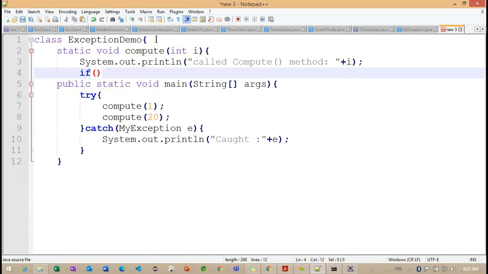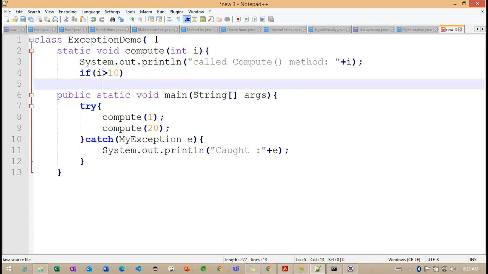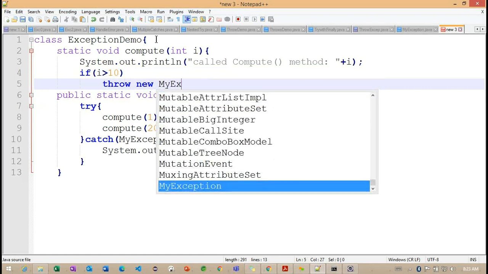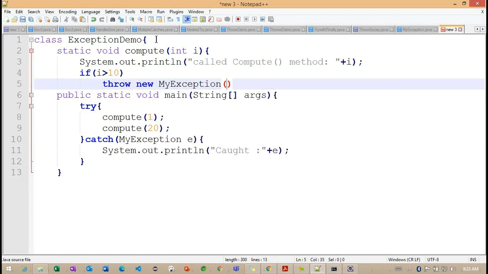And here now what I'm trying to do, if this particular i value is greater than 10, now what I want to do, throw new my exception, and here I want to specify the i value.